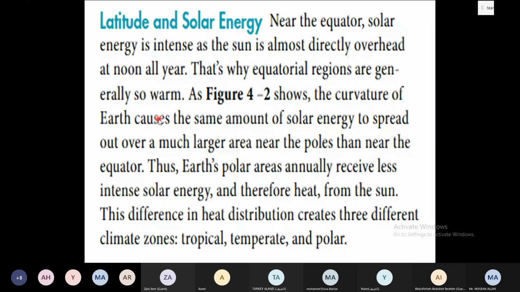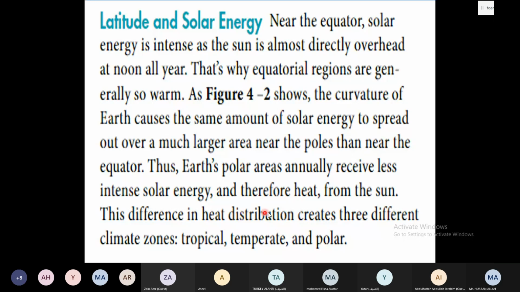The curvature of the earth causes the same amount of solar energy to spread out over a much larger area near the poles than near the equator. So if you look at the curvature, the earth causes the same amount of solar energy to spread out over a much larger area near the poles than near the equator. Thus, Earth's polar areas annually receive less intense solar energy and therefore less heat from the sun.